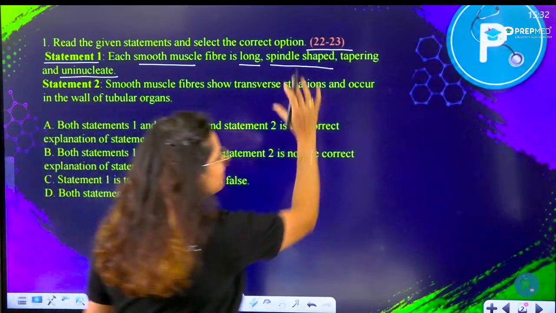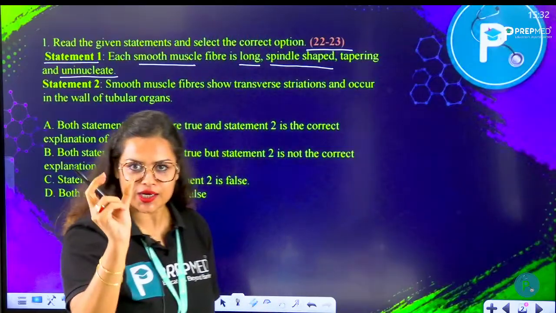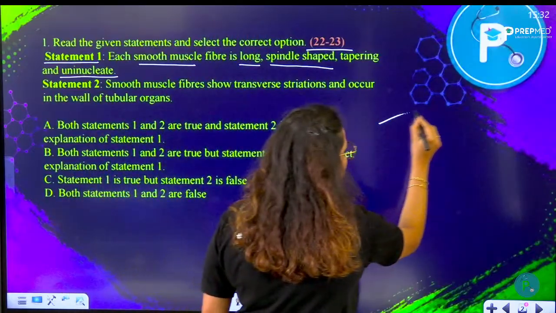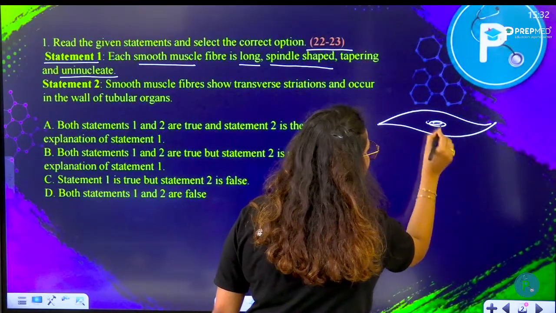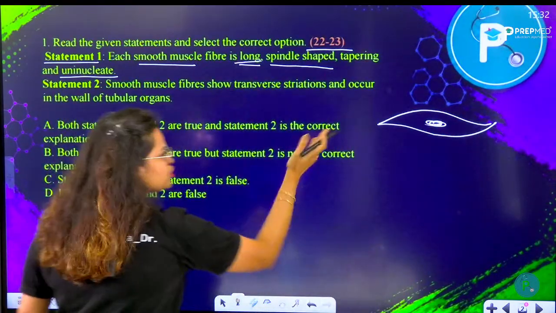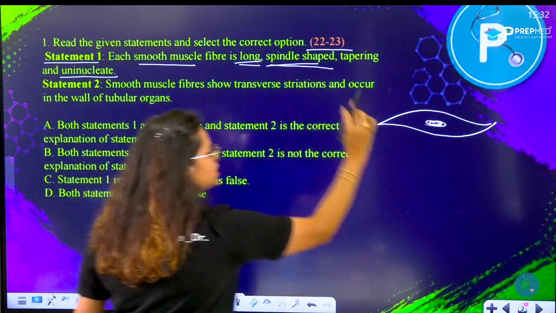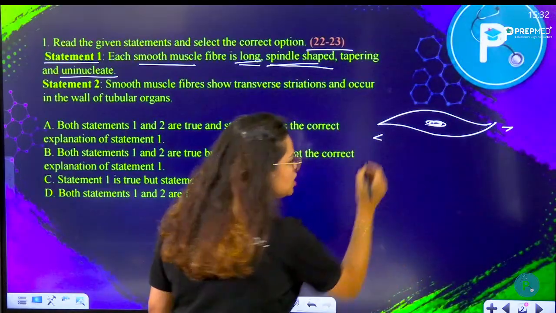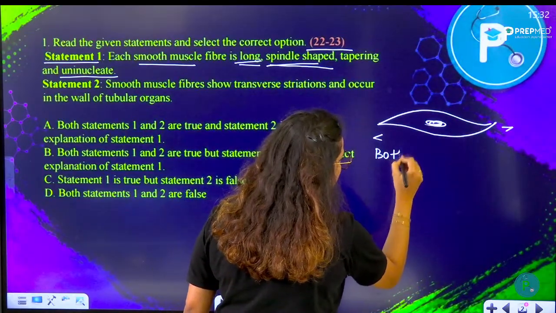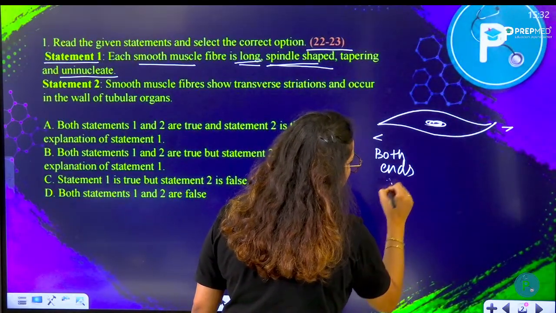So if I have to write all these words and draw them here, this is what they mean, that every smooth muscle fiber is long. So you can see they are long, they are spindle shaped. This is called spindle shape because both ends are fused.